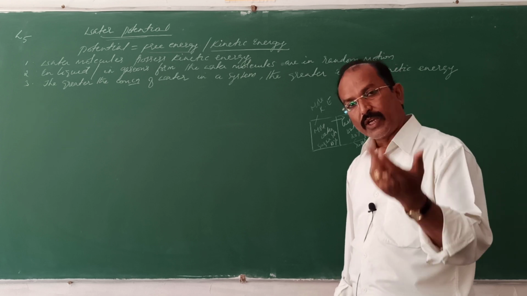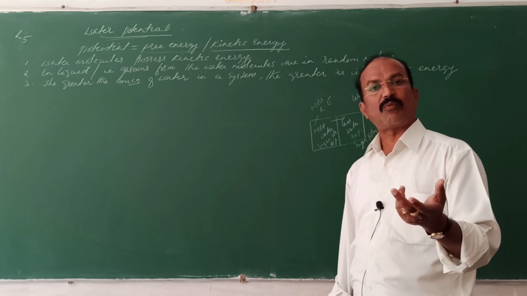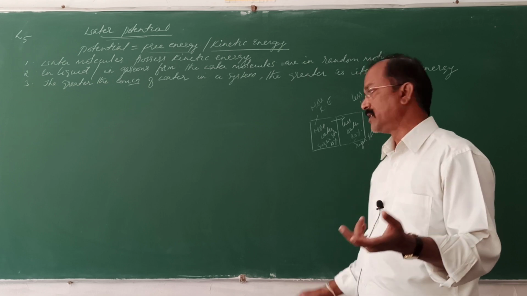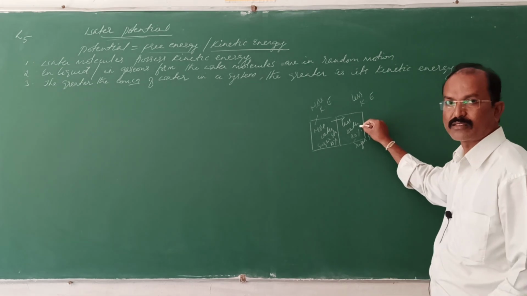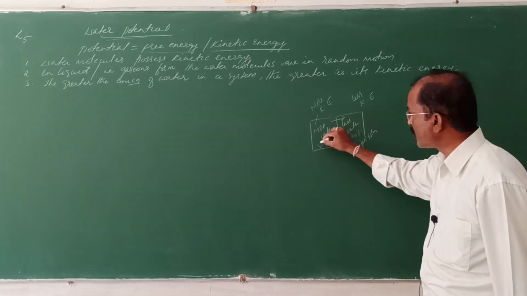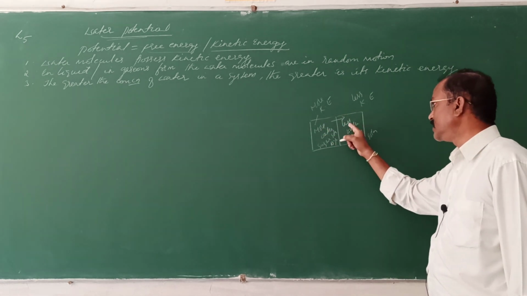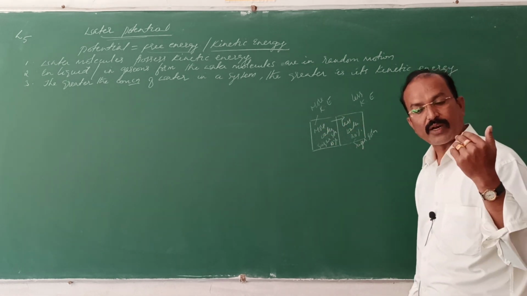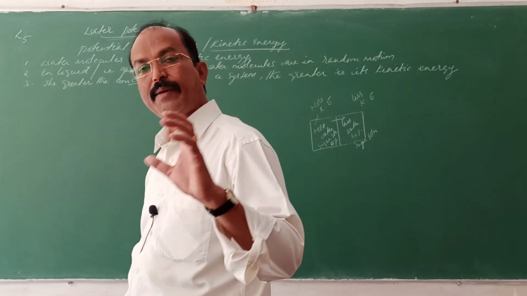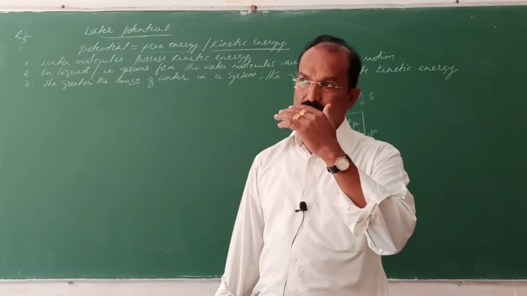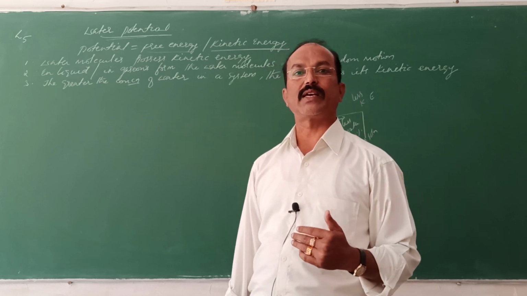So where fewer water molecules are there, the water molecules' kinetic energy decreases; here the water molecules' kinetic energy is increased. So the water molecules will flow from higher energy to lower energy. Got it? The same thing happens in the plant cell, how water flows from one cell to another cell.